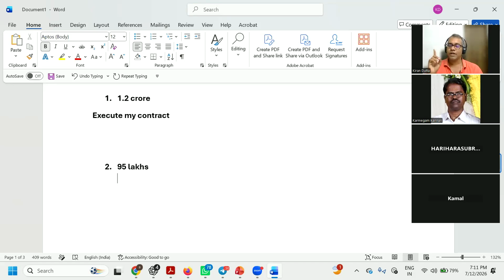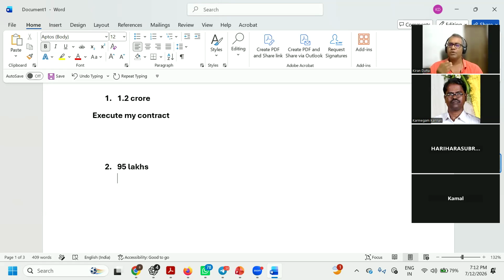Whether I honor the contract or not is on me, because that is the beauty of options. If it is 95 lakhs, first things first, I will not even honor the contract. Why will I honor it? I have the right, but not the obligation. That is the key point in options.